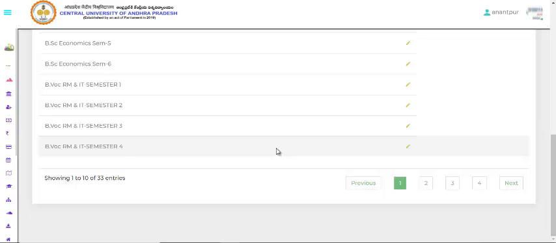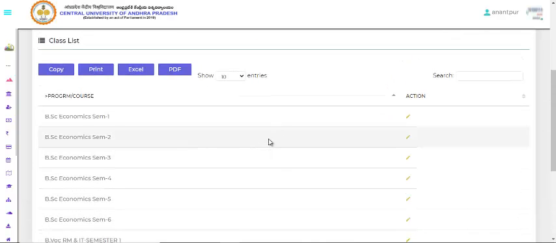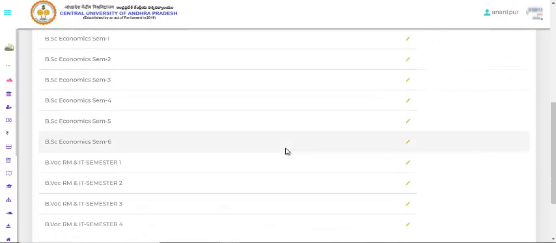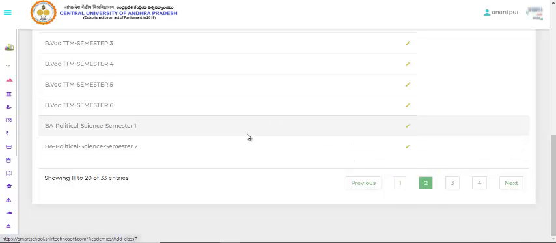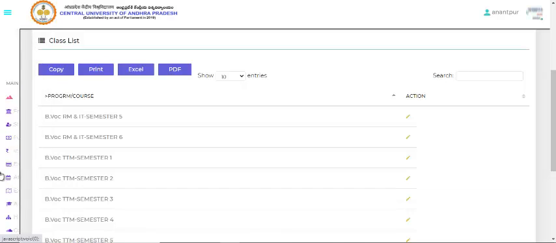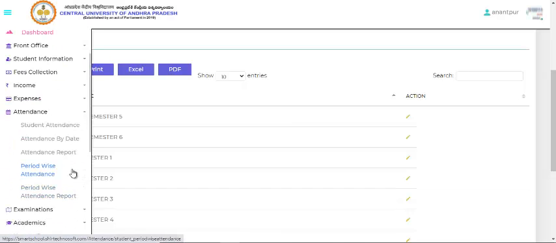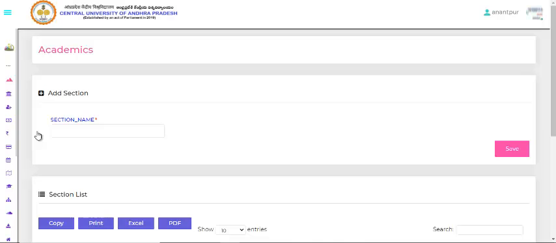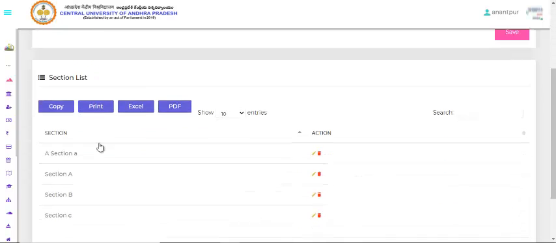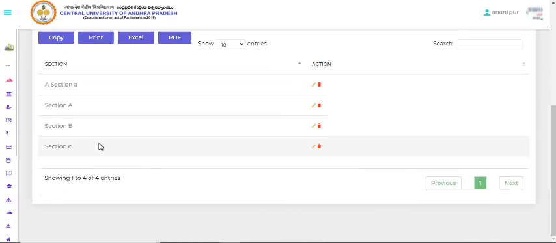which the college is using. Here we have given different types of courses for the first semester, second, third, and up to sixth. And next we are coming with the different courses which the college offers. And next I'm coming with the section master, where in one course we will be having A, B, and C sections, where we have already given sections A, B, and C.